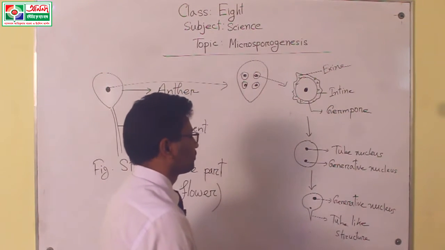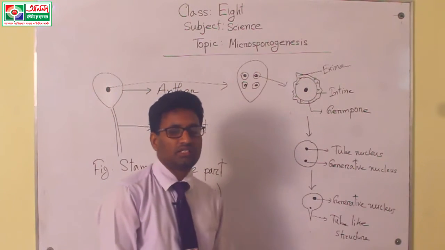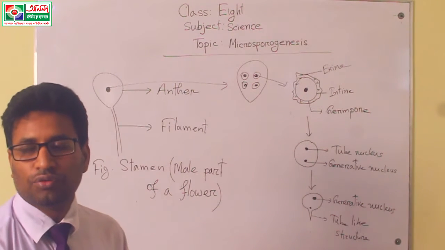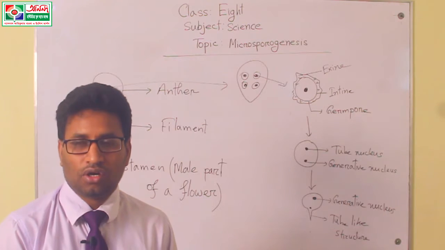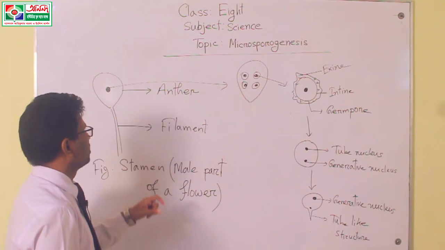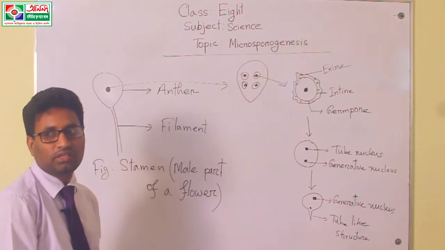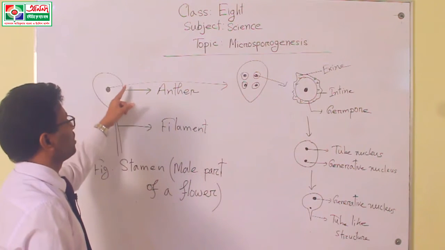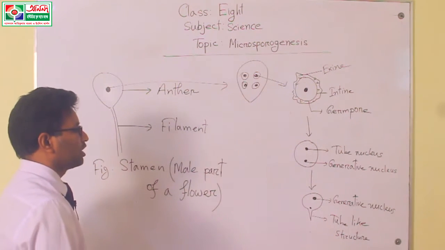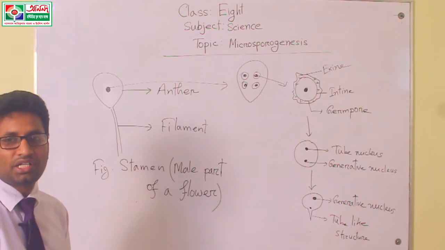This tube-like structure means this is the mature stage, or mature pollen grain, and it is created within the anther. When a lot of pollen grains are created in the anther, the anther's layer ruptures, and this mature pollen grain is transferred to the female part of a flower.